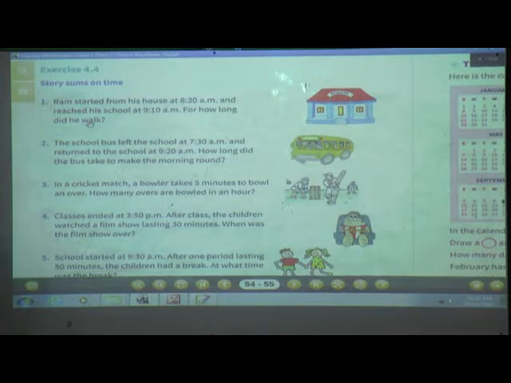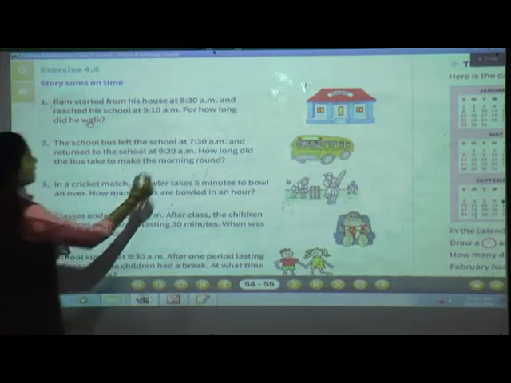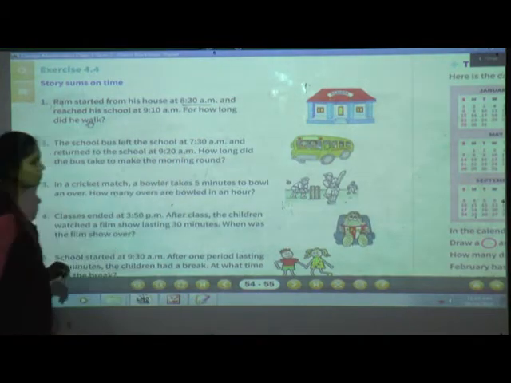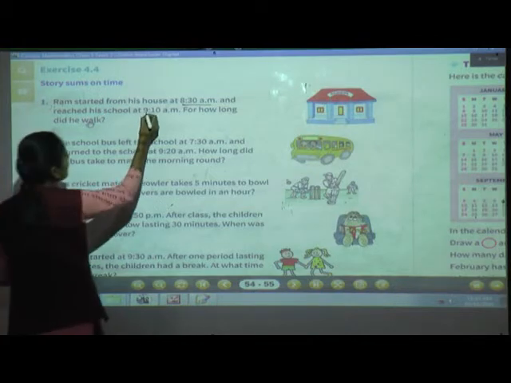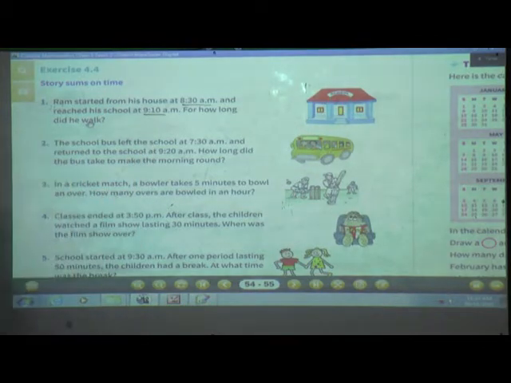Ram started from his house at 8:30 AM. See, what is the question? Ram started from his house at 8:30 AM and he reached his school at 9:10 AM.